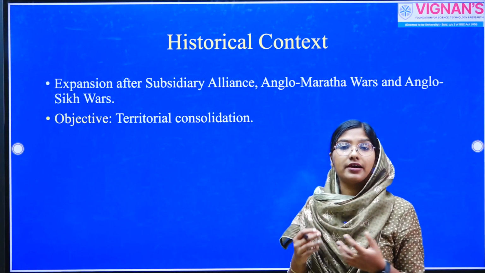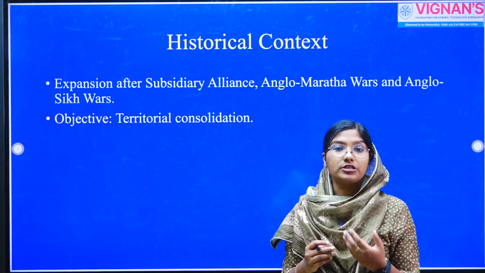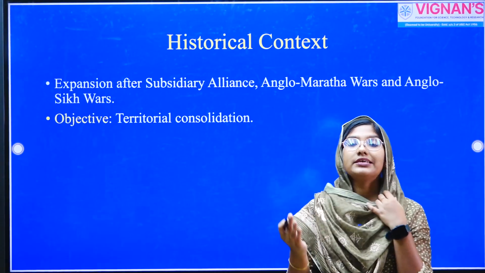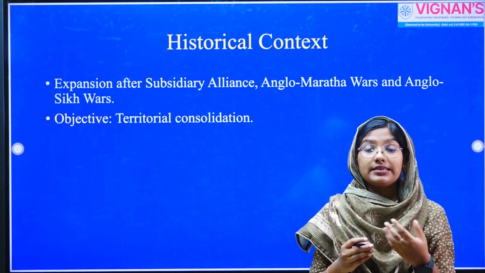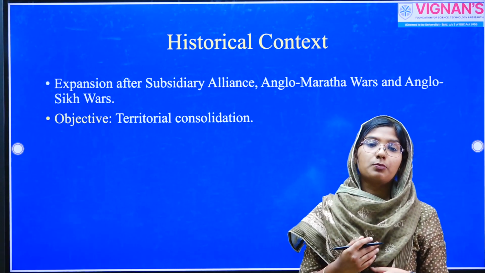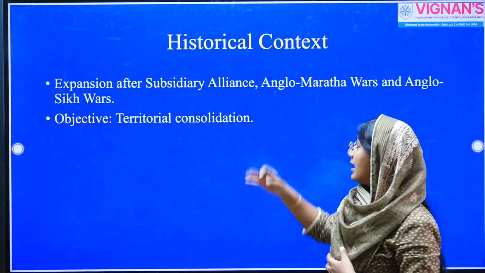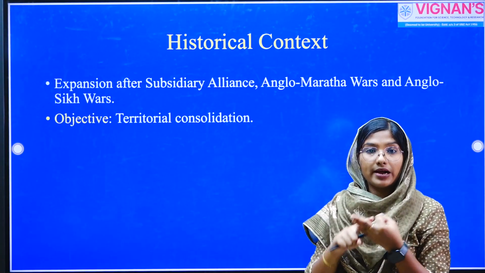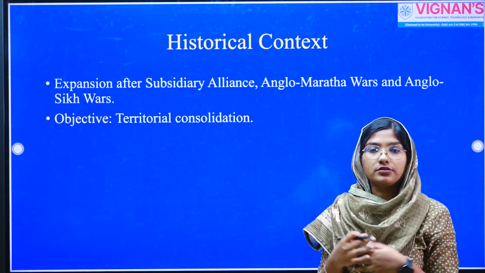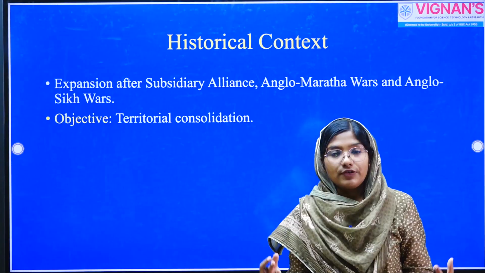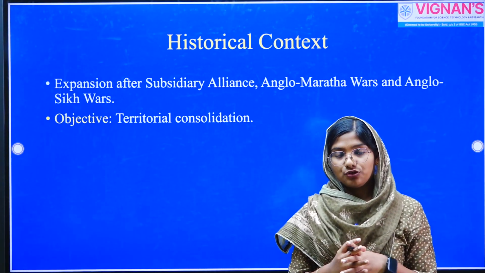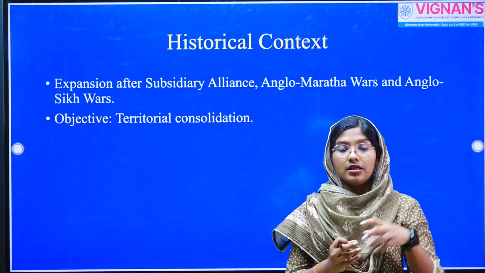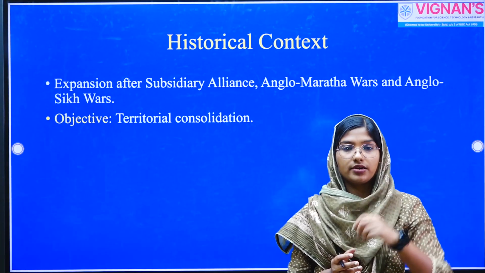Now we need to understand the historical background in which this policy was introduced by Lord Dalhousie. We have seen that by 1798, Lord Wellesley introduced the policy of Subsidiary Alliance, and many Indian states including Hyderabad, the Marathas, Mysore, etc. became part of this Subsidiary Alliance. And by 1850, the second half of the 19th century, the Company had annexed almost all the important states of India. They established their grip over Indian regional kingdoms.